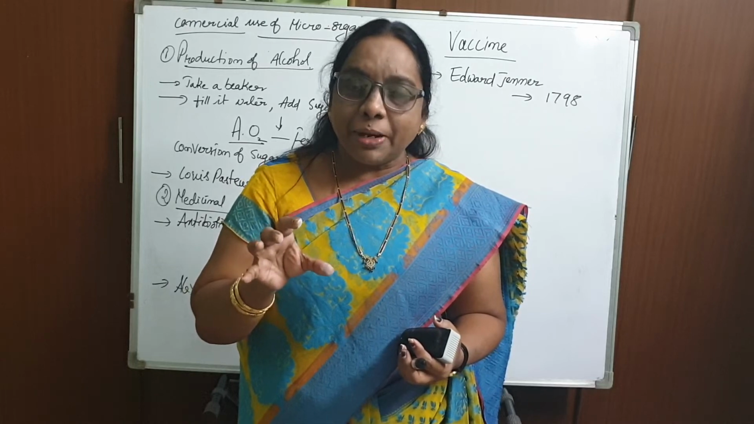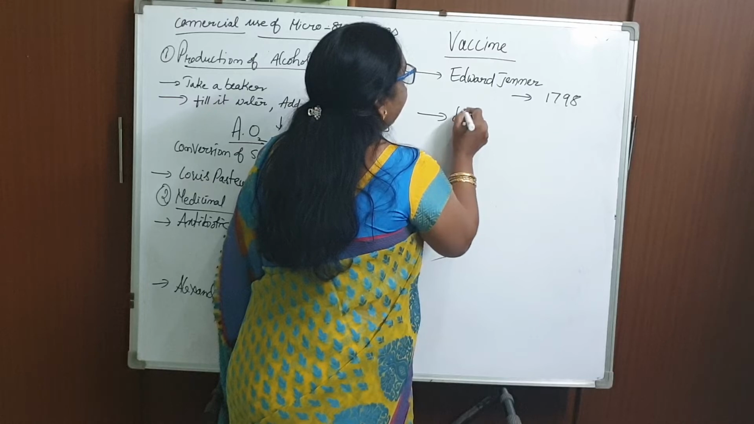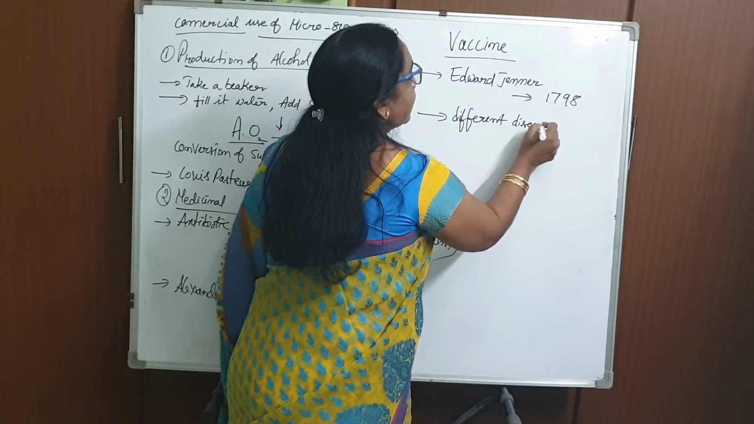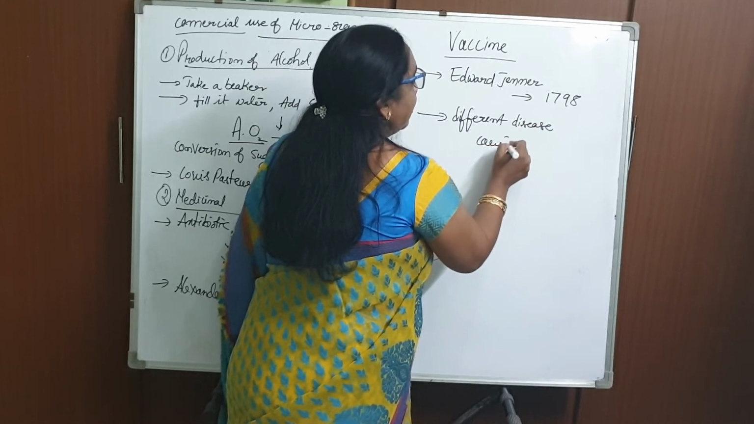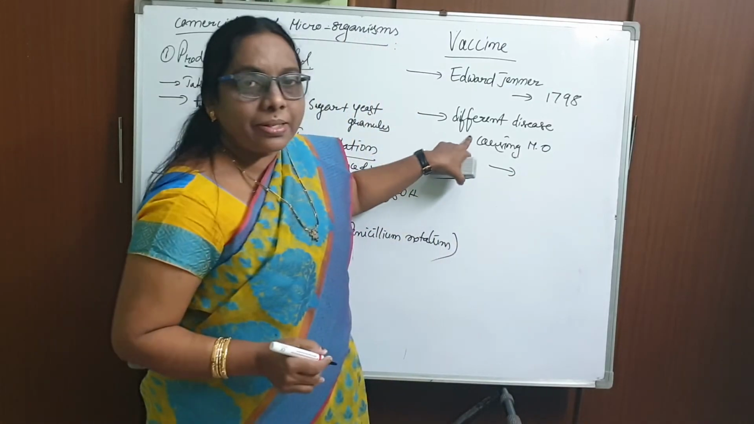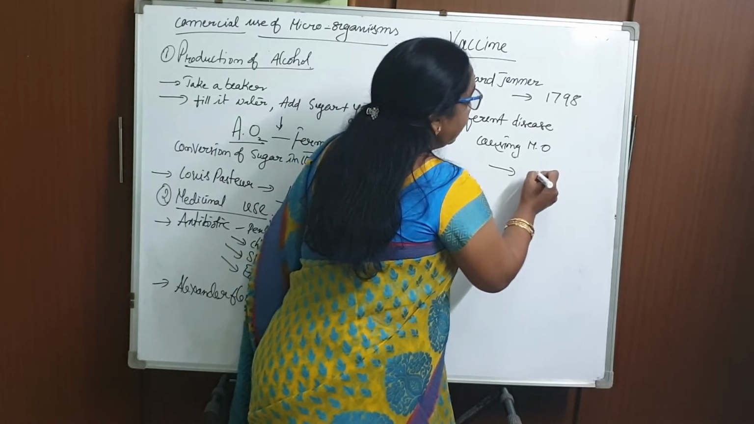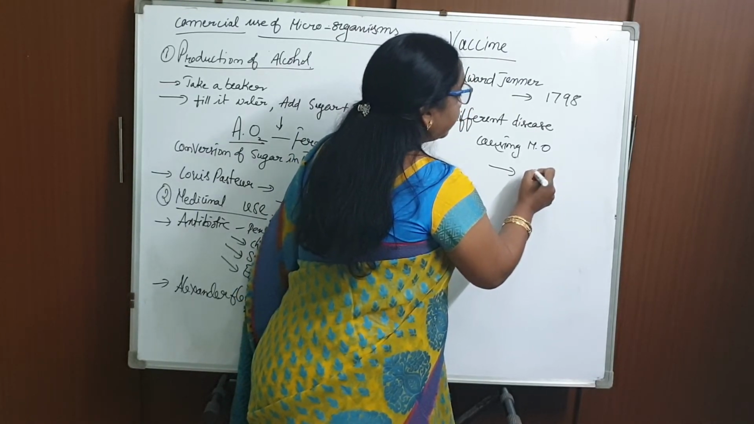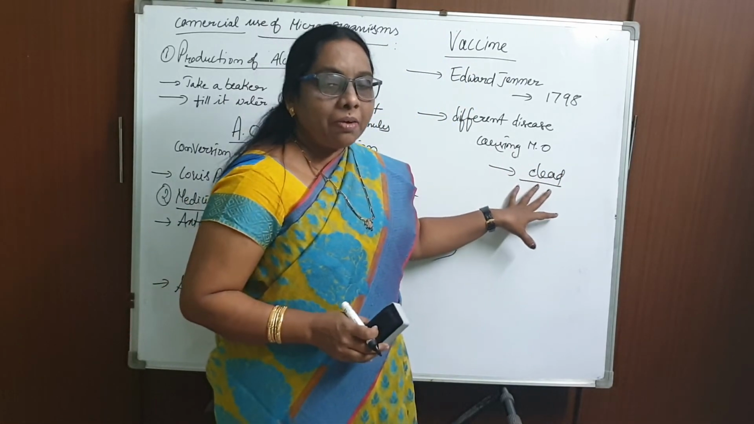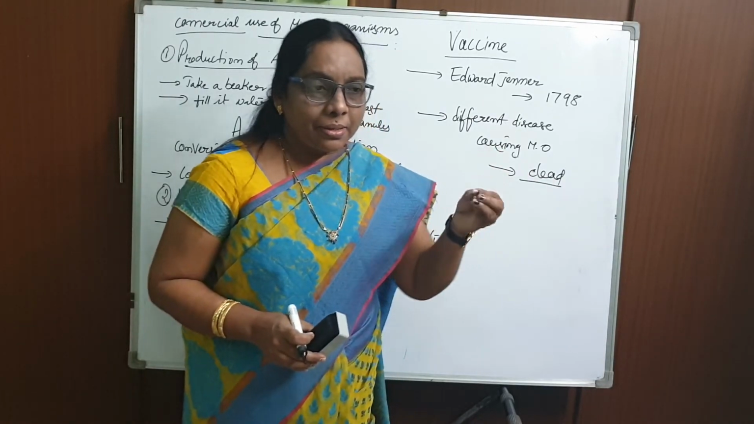So vaccines are made up of different disease causing microorganisms. Are they alive ones? As I said, they boil it and make it a powder, and that powder we call the dead one. So whenever they inject the dead powder into the body, what will happen?